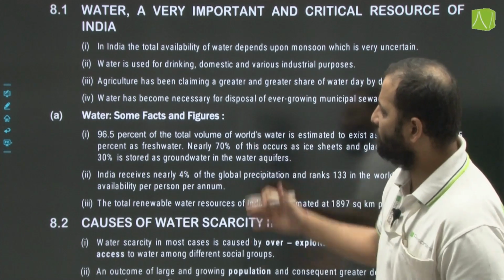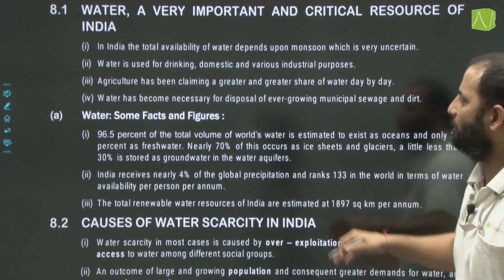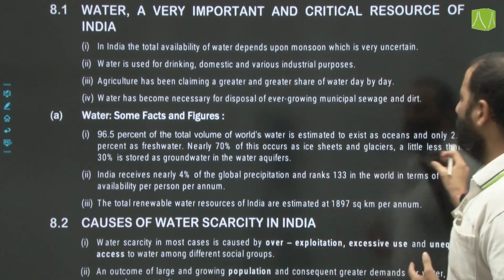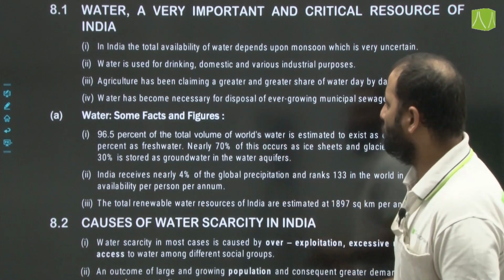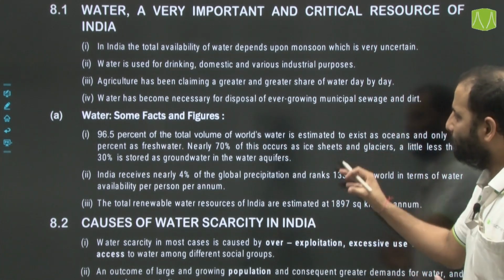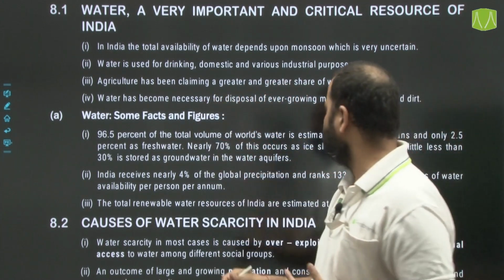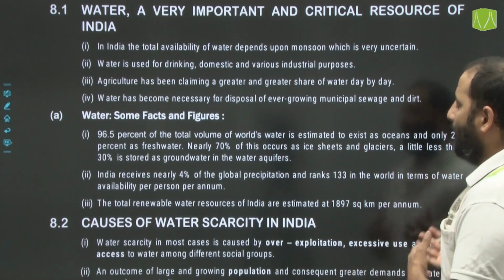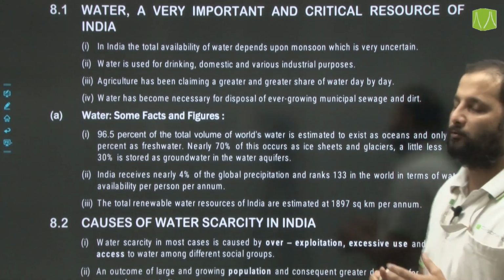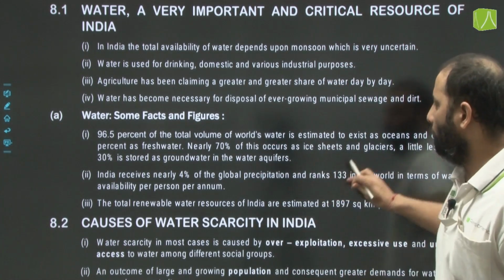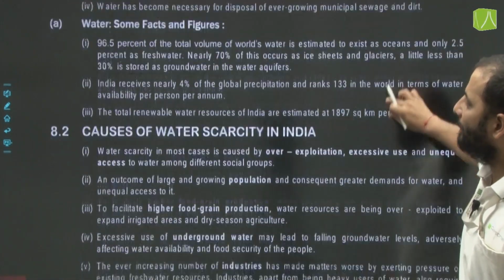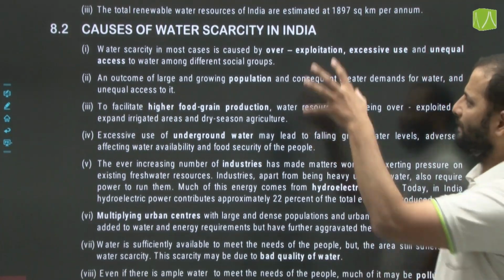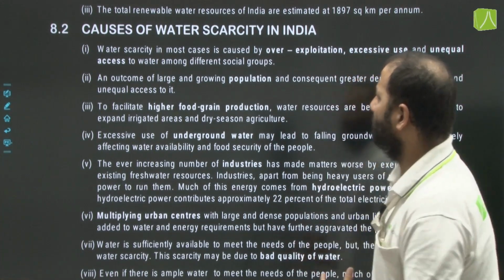Now some of the facts and figures: 96.5% of the total volume of the world's water is estimated to exist as oceans, and only 2.5% exists as fresh water. Of this, nearly 70% is in the form of ice sheets and glaciers. India receives nearly 4% of the global precipitation and ranks 133rd in the world in terms of per person availability of water per annum. The total renewable water resources of India are estimated at 1897 sq km per annum. So these are some figures and data which have been provided.